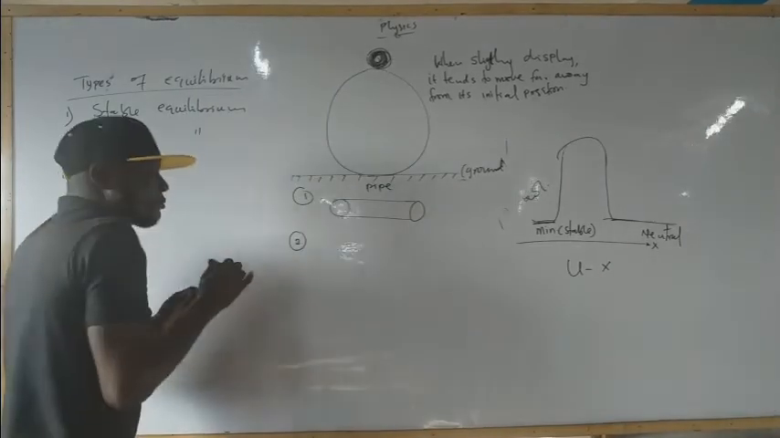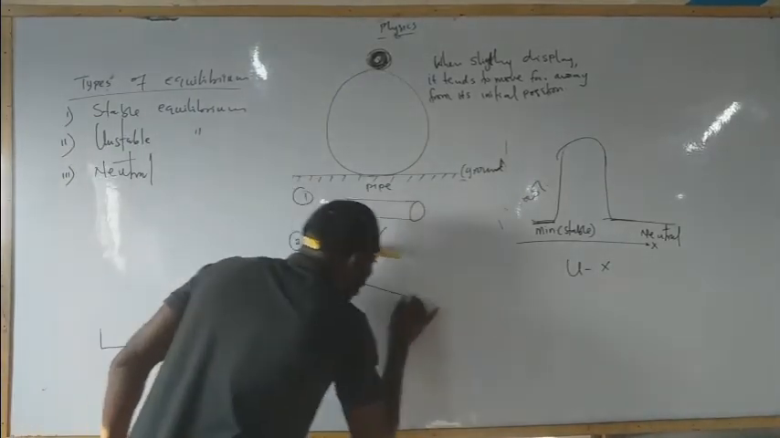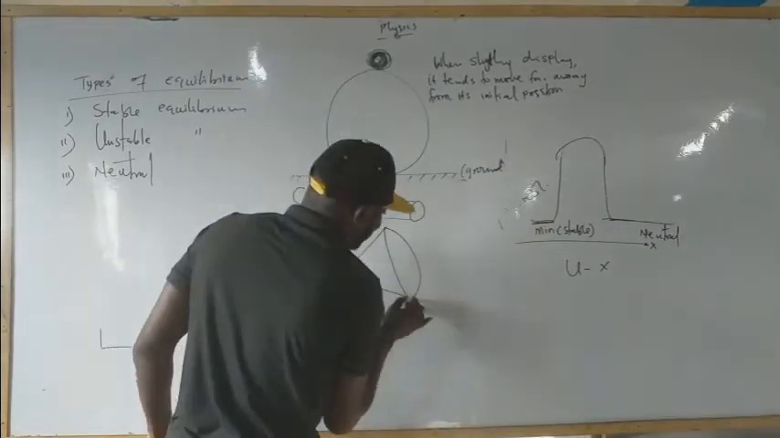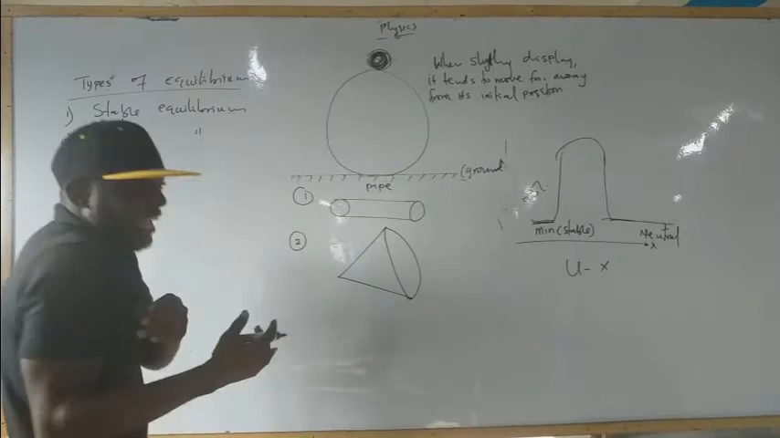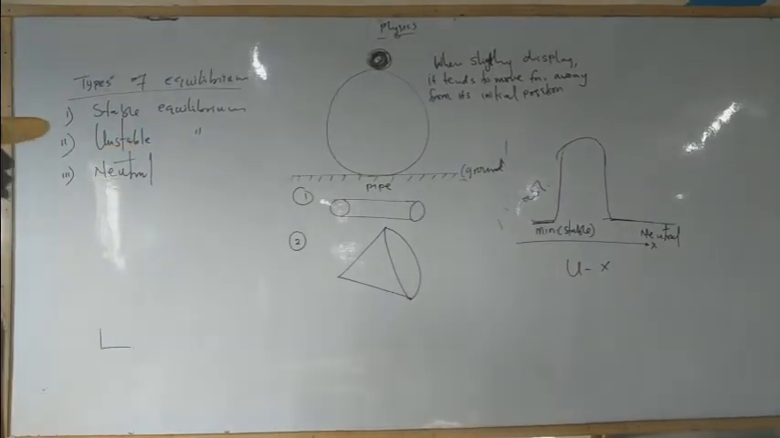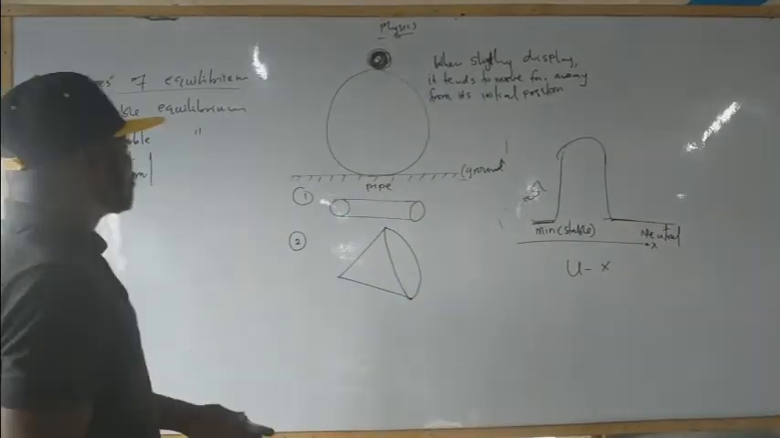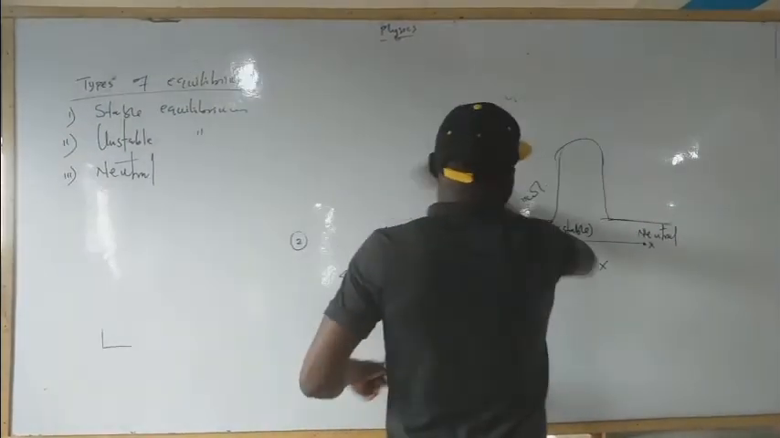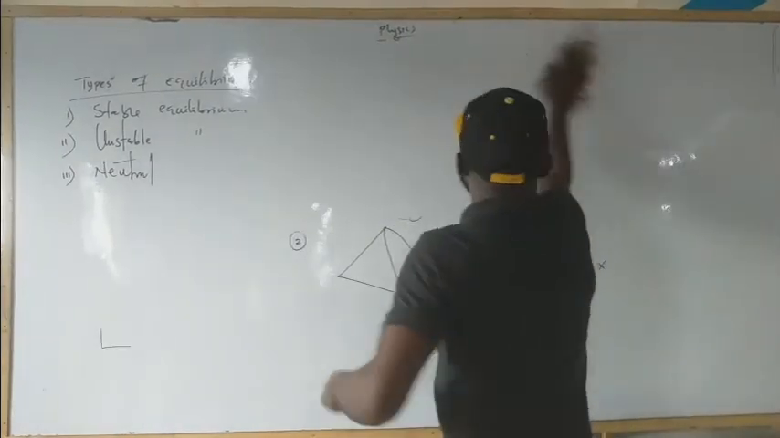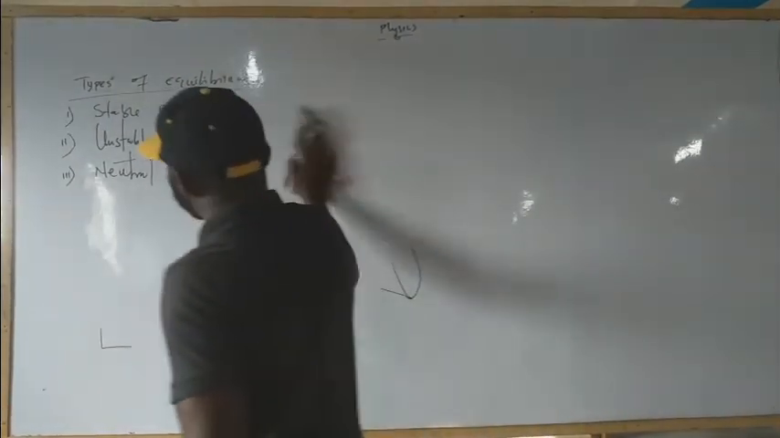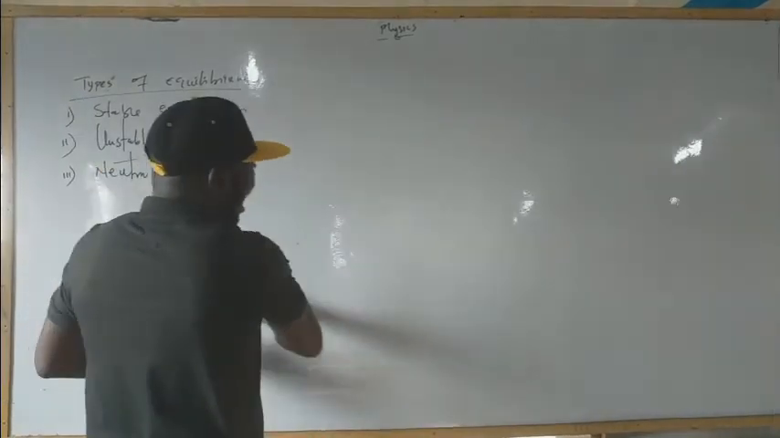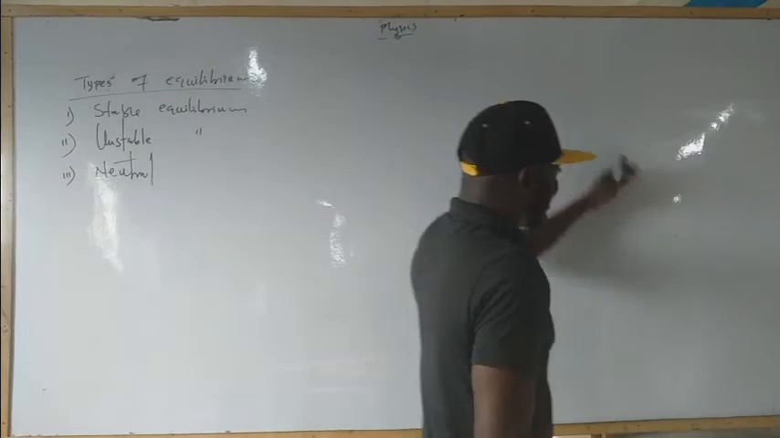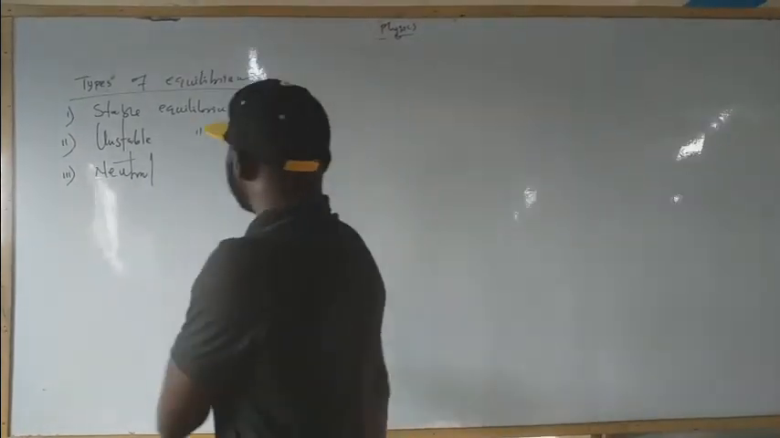And the second one is when you have a cone resting on its slant height, or side. On its side, this is another example of neutral equilibrium. Don't forget the diagram. You can always differentiate between stable, unstable, and neutral equilibrium using the diagram given. Very, very important.